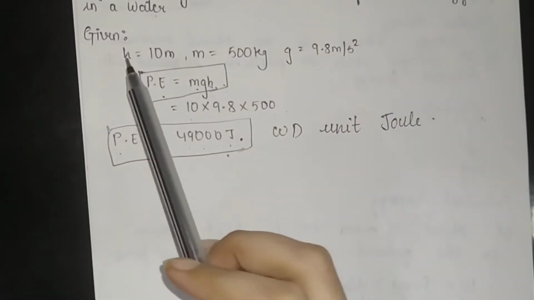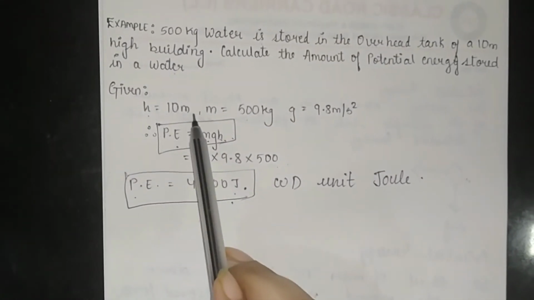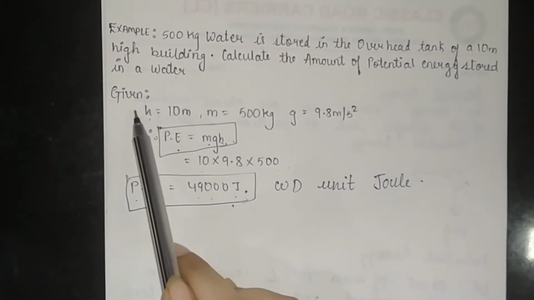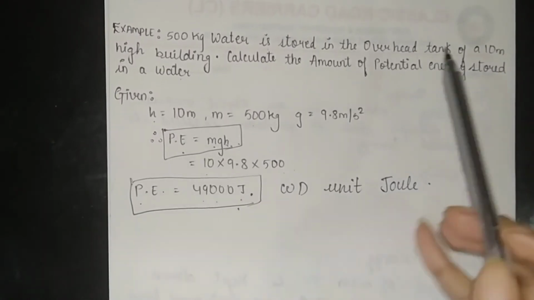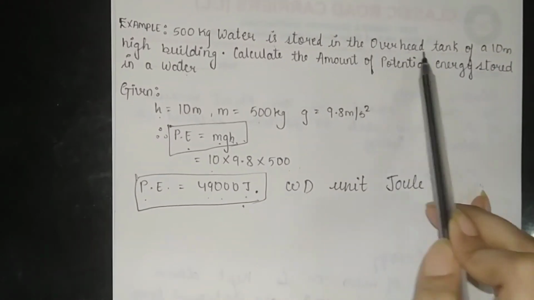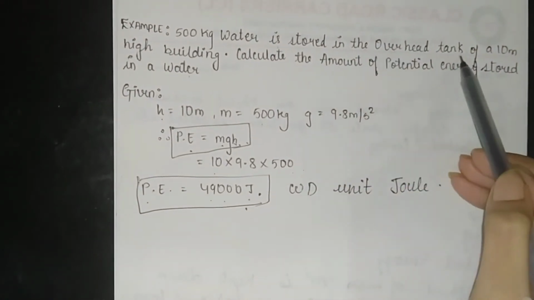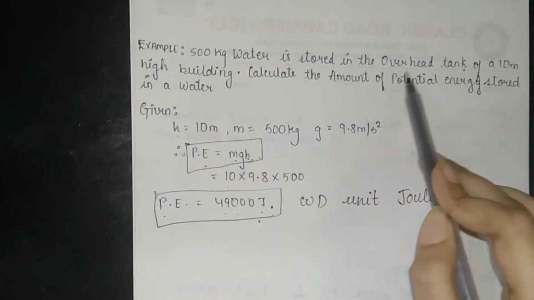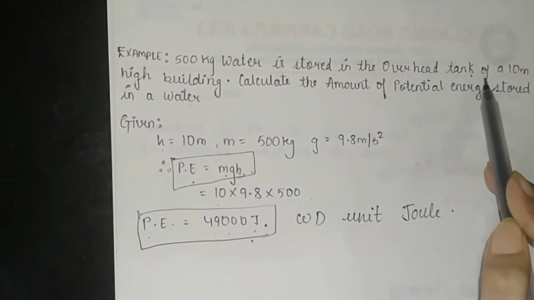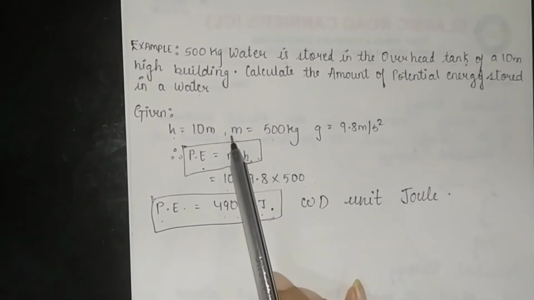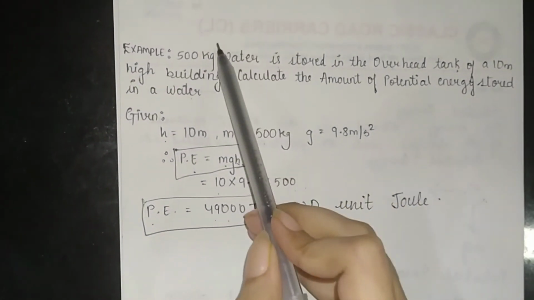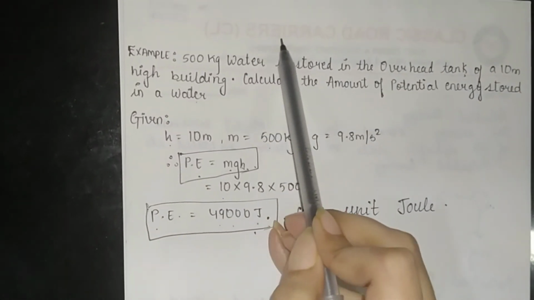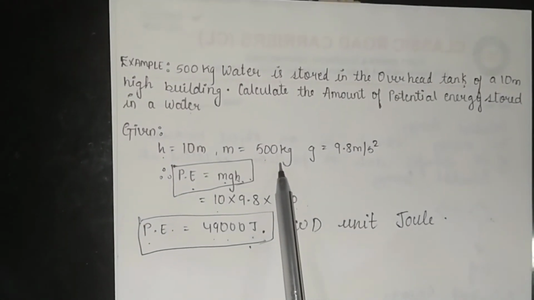So what is given here? Height is equal to 10 meter. How are we going to conclude that height is equal to 10 meter? By seeing the question. Here what is written? Overhead tank. Overhead simply states height, meaning it's a displacement. m is equal to 500 kg. Kg is a unit of mass. So mass is equal to 500 kg.